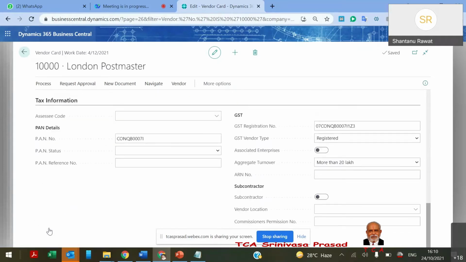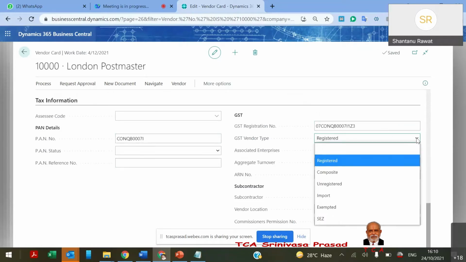Further, for the vendor, I can define the tax information, my PAN number, my GST numbers, and obviously the GST types, which I will maintain in various types based on the GST category.